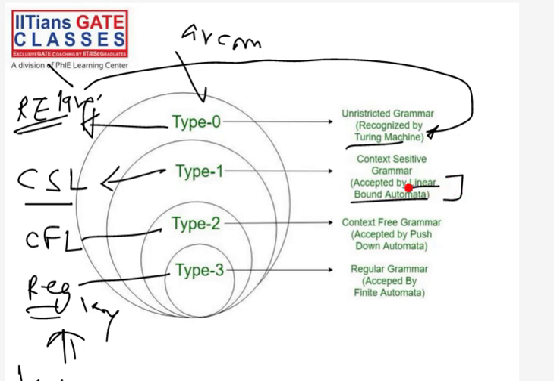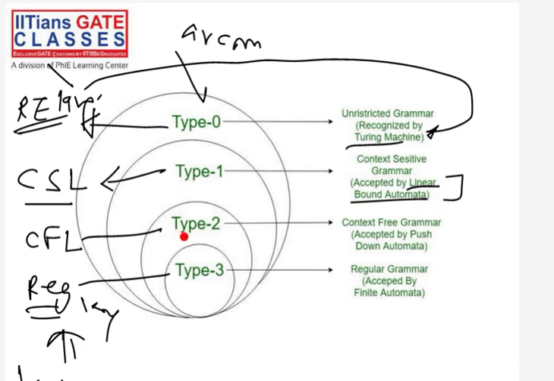So that's why we will not study linear bounded automata, because from the GATE point of view this is not required, this is not in the GATE syllabus. Also this is not in any standard books. Whatever standard book you study for the TOC subject, linear bounded automata is not given much weightage. Maybe one page, just for the introduction, just one page maybe.